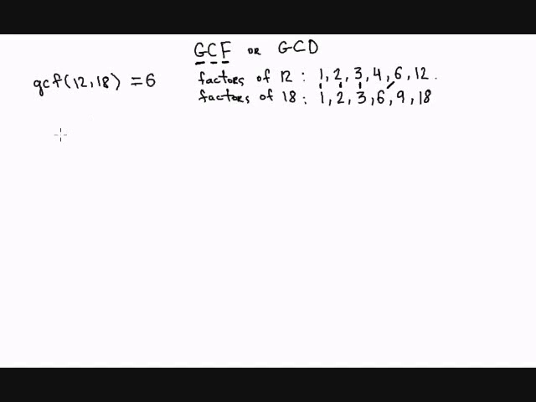So now I'm going to show you how to find it. In order for us to find the greatest common factor of 12 and 18, we have to write the prime factorization of 12 and the prime factorization of 18. So let's do it on the side real quick. Prime factorization of 12 is, we can write it as a product of 3 times 4, and 4 is not prime, therefore we have to continue and write it as a product of 2 times 2. Now we have a prime factorization of 12. It's 2 times 2 times 3.